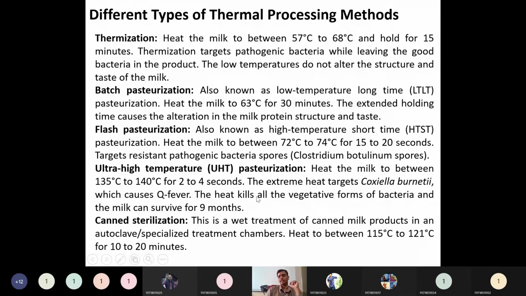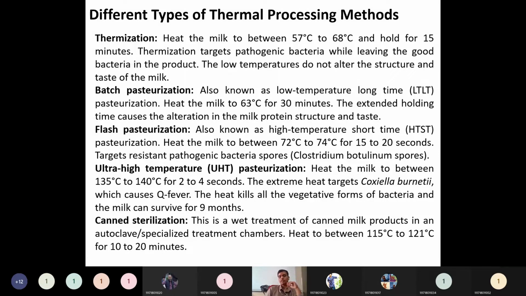Here the heat kills all the vegetative forms of bacteria and the milk can survive for 9 months. If you heat the milk for a particular period of time at very high temperatures, it not only kills the pathogenic bacteria but also increases the shelf life to even 9 months, without any refrigeration.